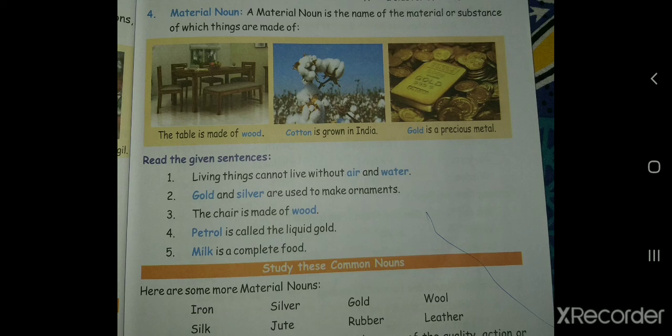Let us see the second: cotton is grown in India. So the cotton is grown where? In India. So cotton is a substance which is grown in India. So cotton is a material, right? So the cotton will be considered as material noun. Gold is a precious metal. So here gold is a material. There are a lot of metals, but here gold has been mentioned. So this is also being considered as a material noun.